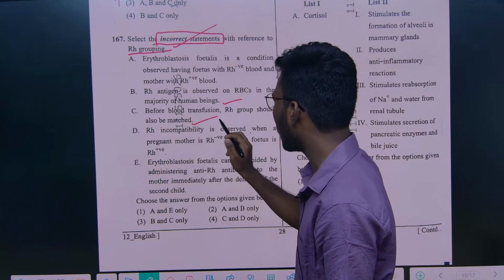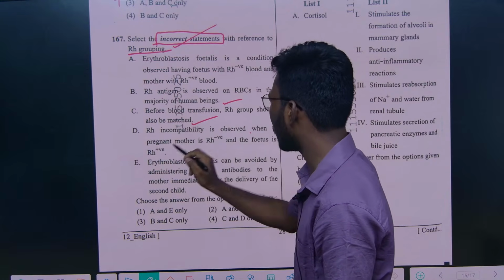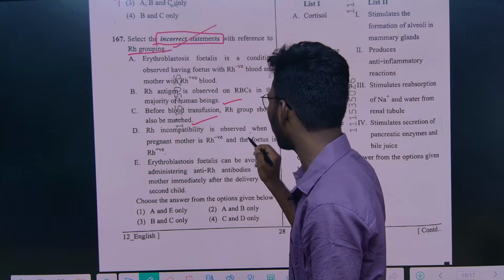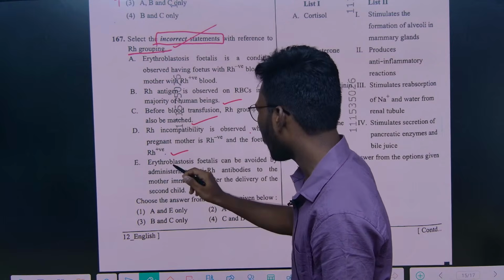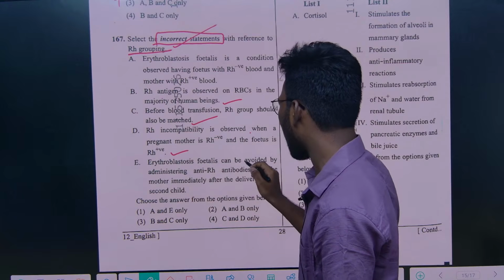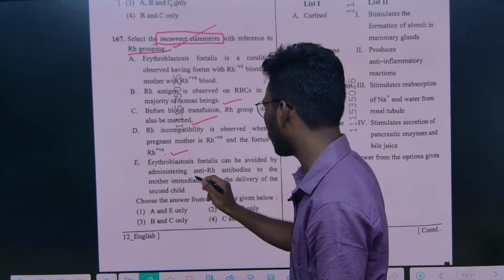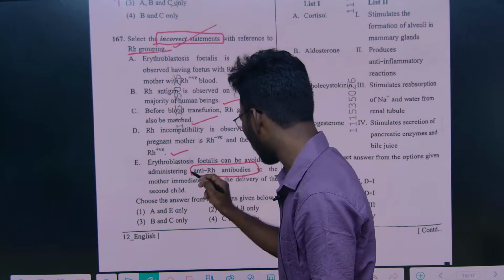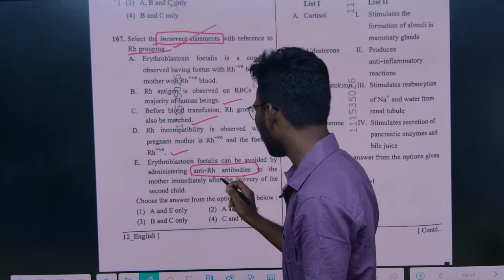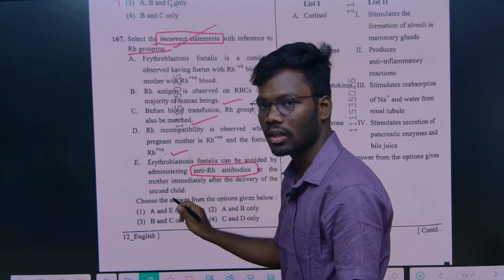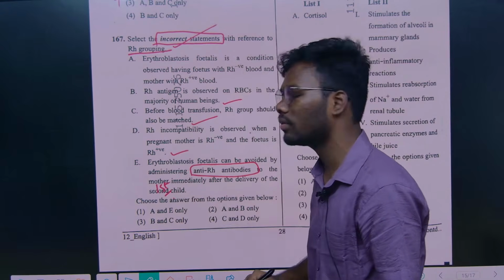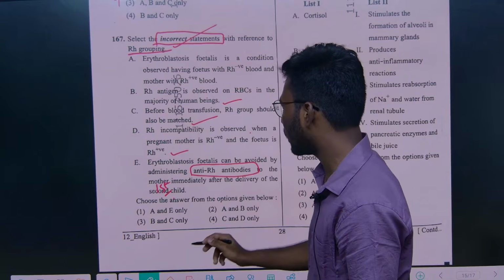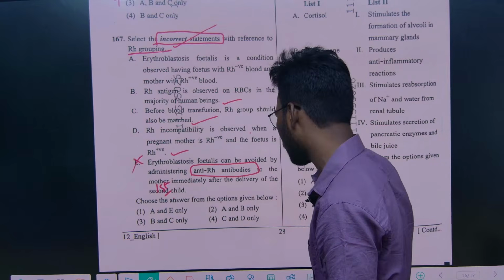Rh incompatibility is observed when a pregnant mother is Rh positive and the fetus is Rh negative, right? Erythroblastosis fetalis can be avoided by administering anti-Rh antibodies to the mother immediately after the delivery of second child. No, after the delivery of first child, then only this erythroblastosis fetalis will be avoided. So option E will be the wrong statement here.